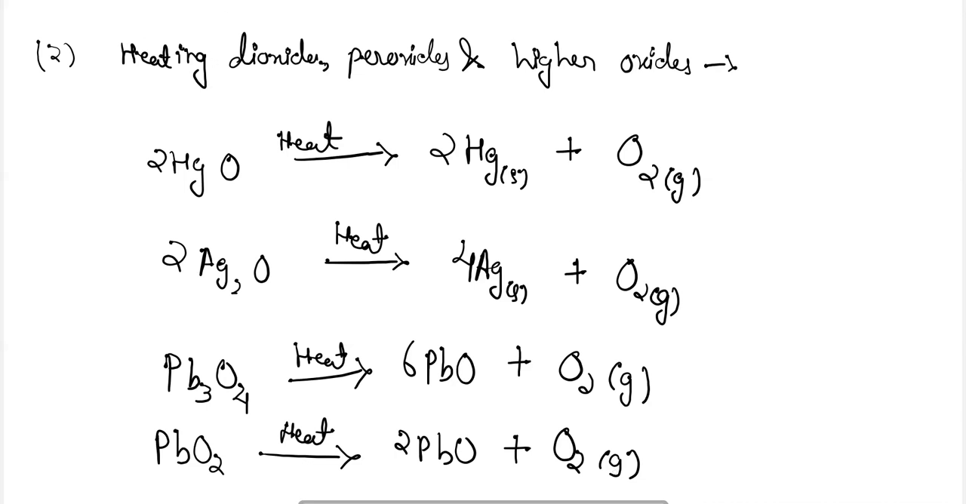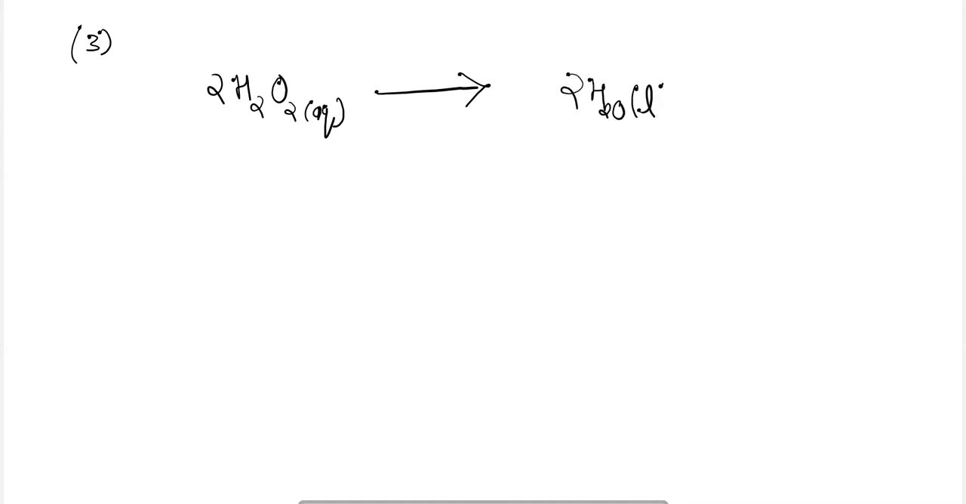Preparing dioxygen from hydrogen peroxide. How can we prepare dioxygen from hydrogen peroxide? When an aqueous solution of hydrogen peroxide is taken, it readily decomposes into water and dioxygen. So it is also a very good source of producing dioxygen.